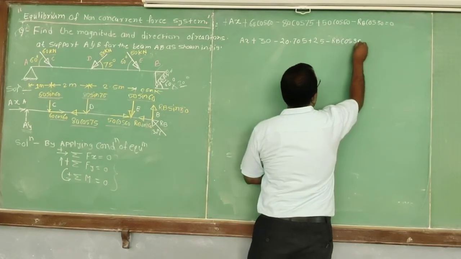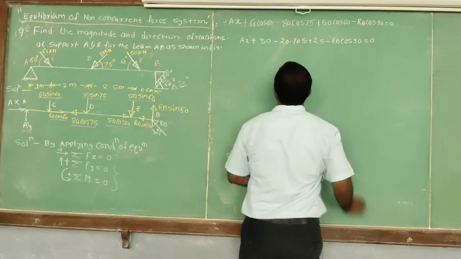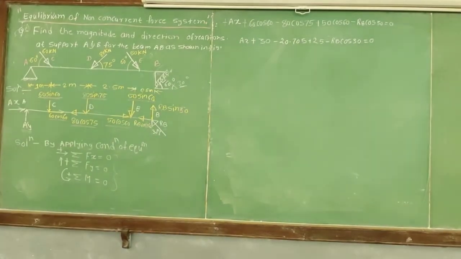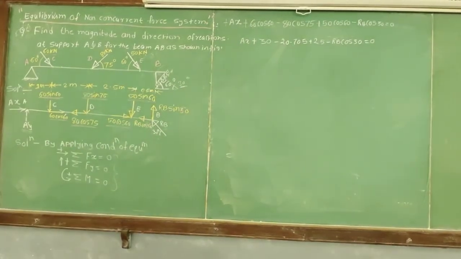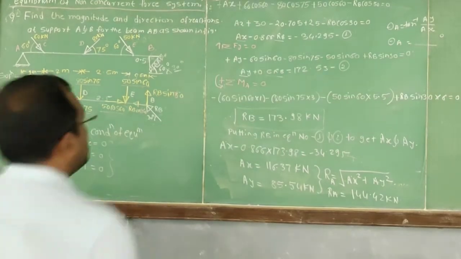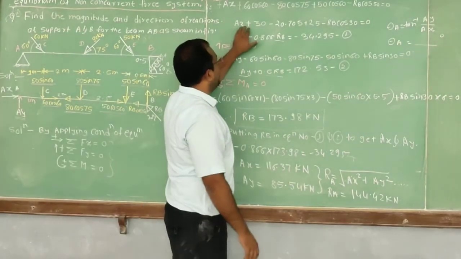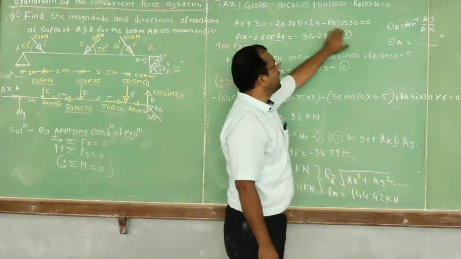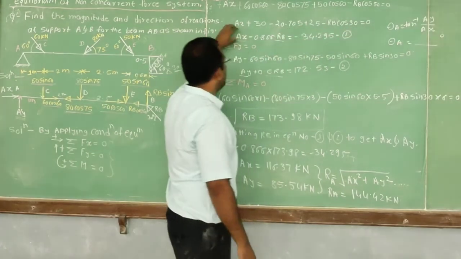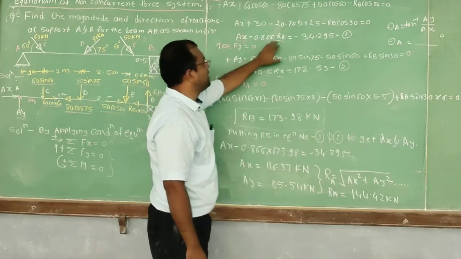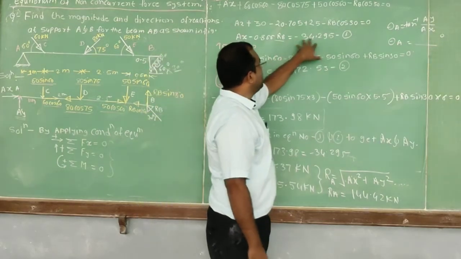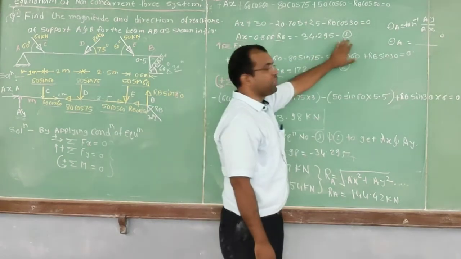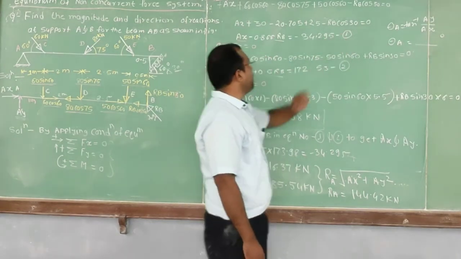I will write cos of 30 as it is. After solving this equation, Ax plus 30 minus 20.705 plus 25 minus RB cos of 30, you will get one equation: Ax minus 0.866 RB is equal to minus 34.295. I will call this equation number 1.